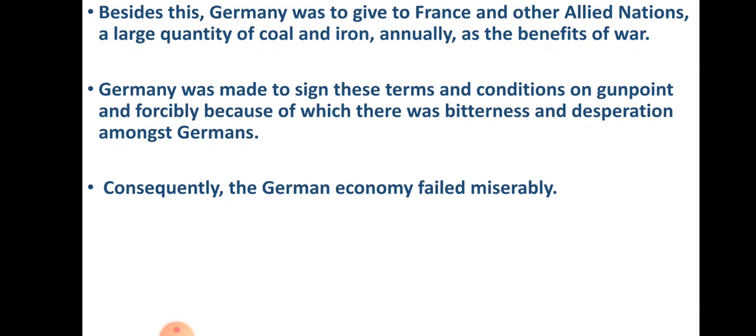Depression was there, bitterness was there, because Germany was not about to surrender, but they lost the war, and because of that they had to give away all these things to France and other allied nations.